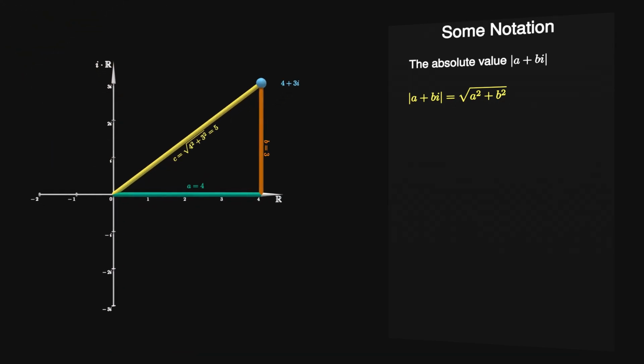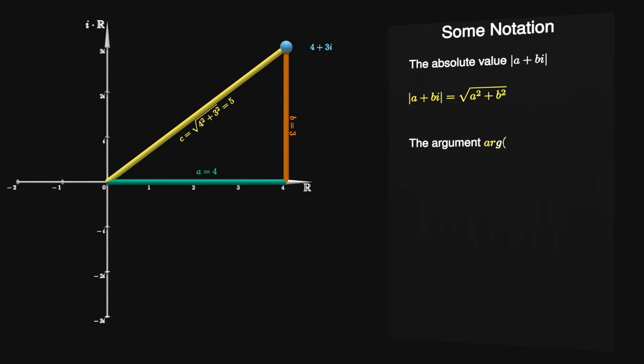Now think of the angle between the real axis and the arrow described by a complex number a plus bi. We refer to this angle as the argument of a plus bi, and use the notation arg of a plus bi, where arg is short for argument. It can be calculated by means of trigonometry, but this won't be necessary for this video.